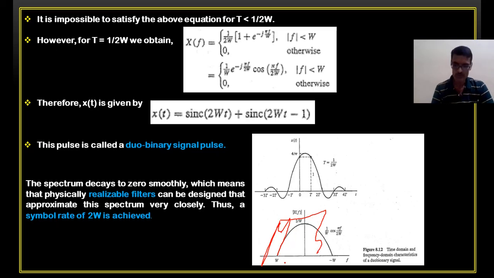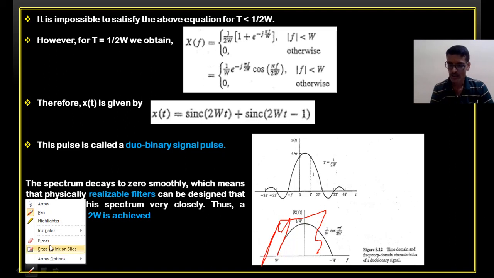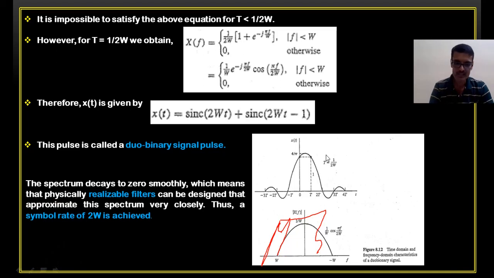But here we can avoid this and have a shape something like this, practically implementable, if we allow additional interference. The advantage is we can achieve a symbol rate of 2W also. That is what we can do over here.